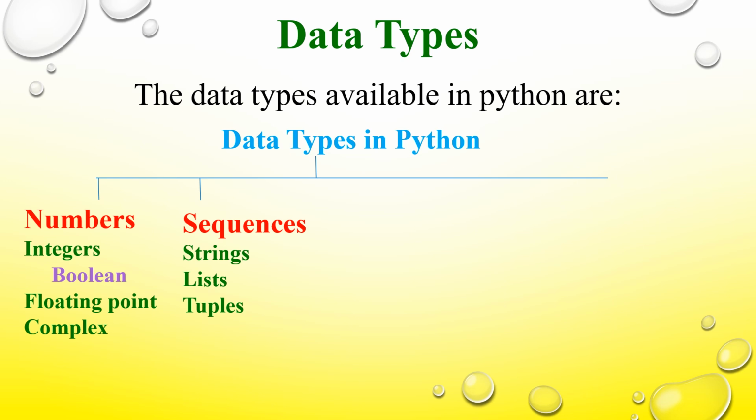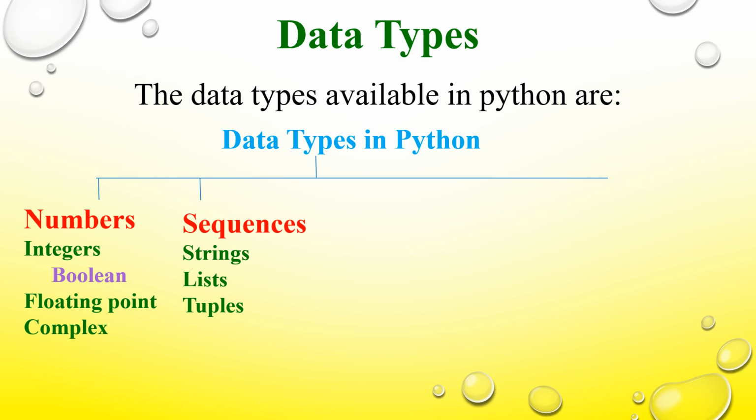List is used for storing a collection of values. Similarly, tuples are also used for storing a collection of values. Then what is the difference between them?